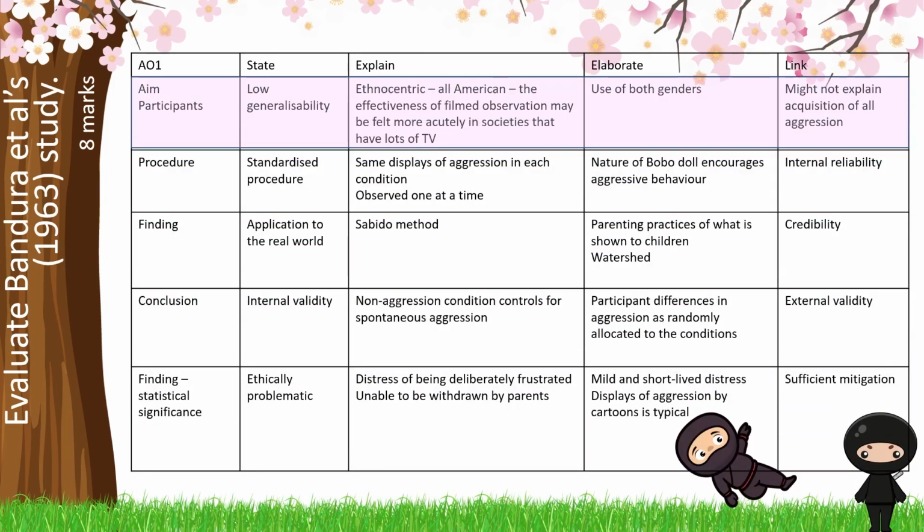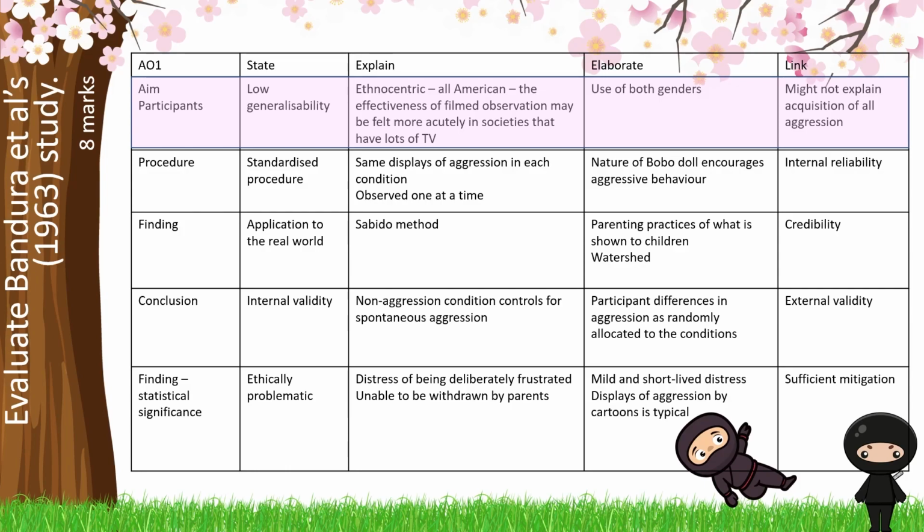We start by talking about our aim and our participants. Now, it's important here that when you get this question in the exam, it would have the full title of Bandura's study, so it's cueing you into the fact that this is film-mediated aggression. Here, when we're talking about participants, 48 is your key number and it's an independent groups design. Lots of our evaluation are going to be similar points to what we've already made or may make again with 61 and 65. However, you want to tailor these so they are specific to 63.